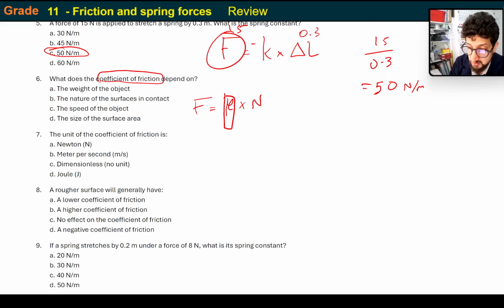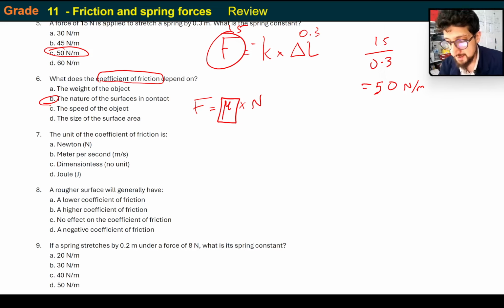And this depends on, that's the most terrible mu I've ever drawn. And this depends on the type of material only. That's all it is. That's the roughness of the surface. So it's the type of material that's being used, whether it's rubber or ice or anything like that.